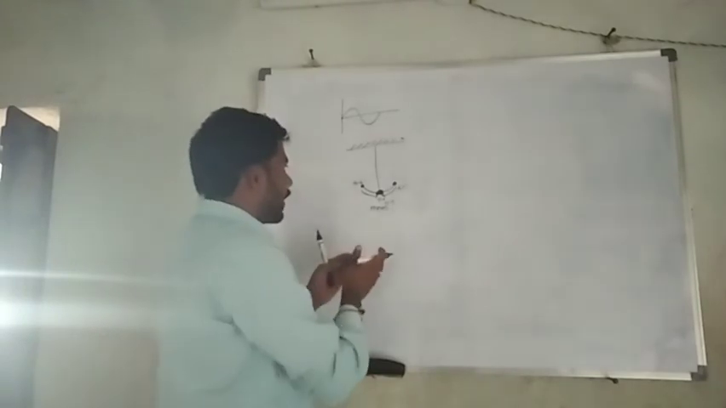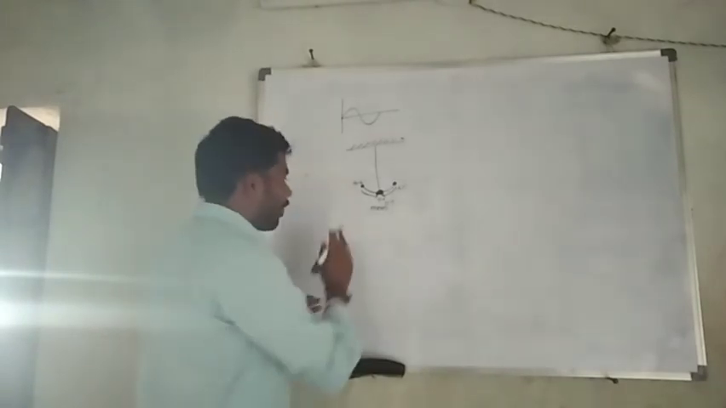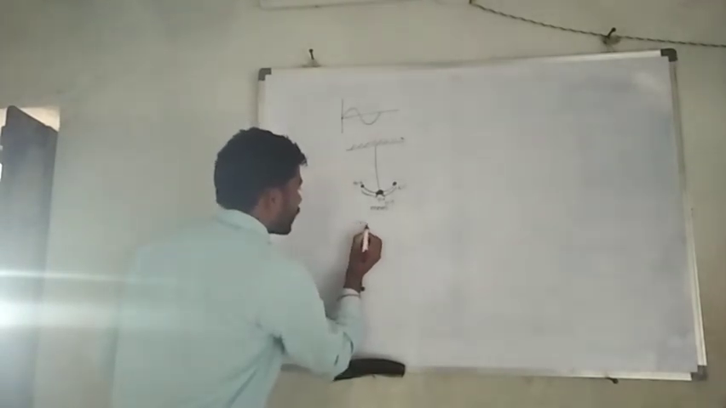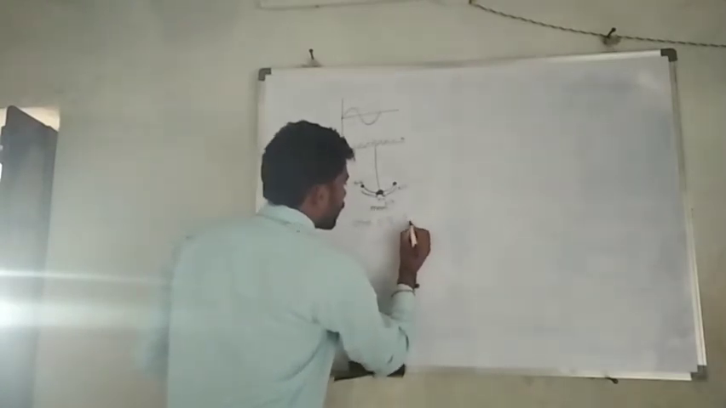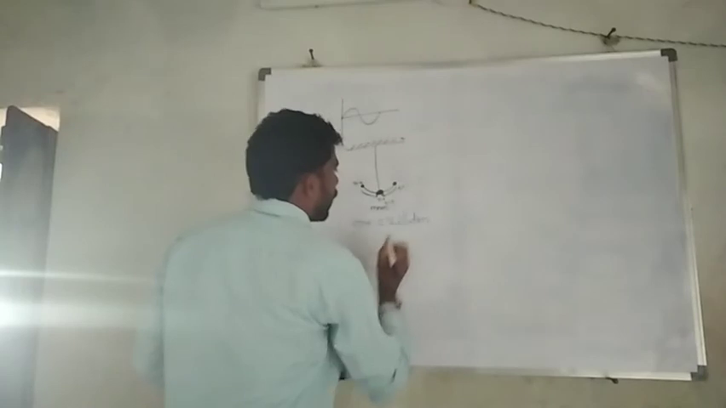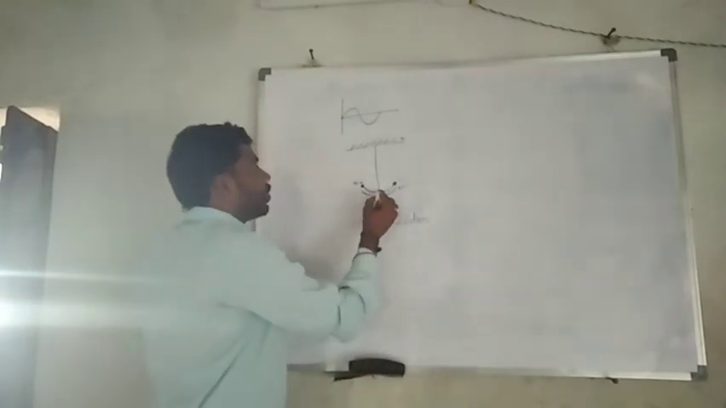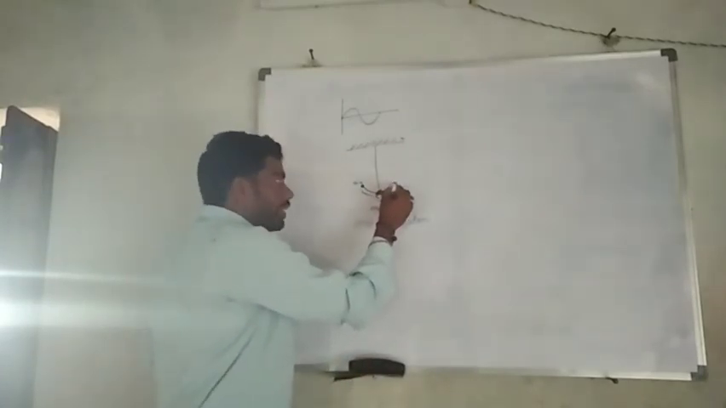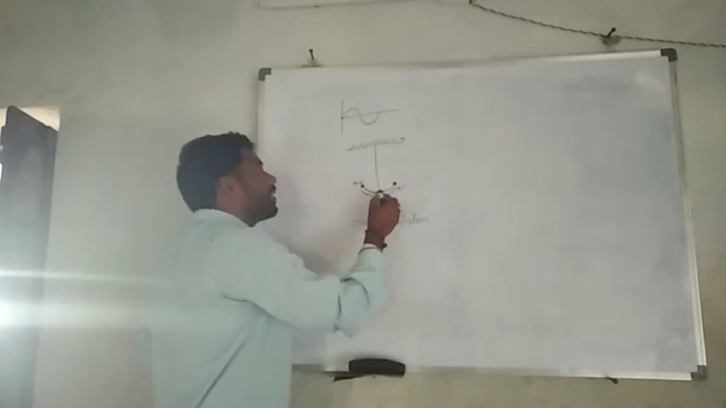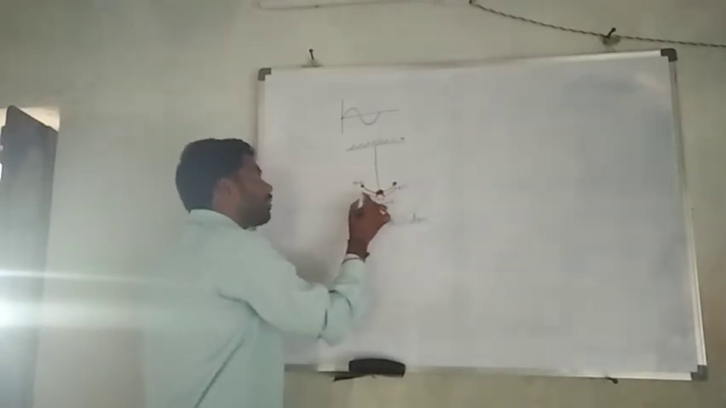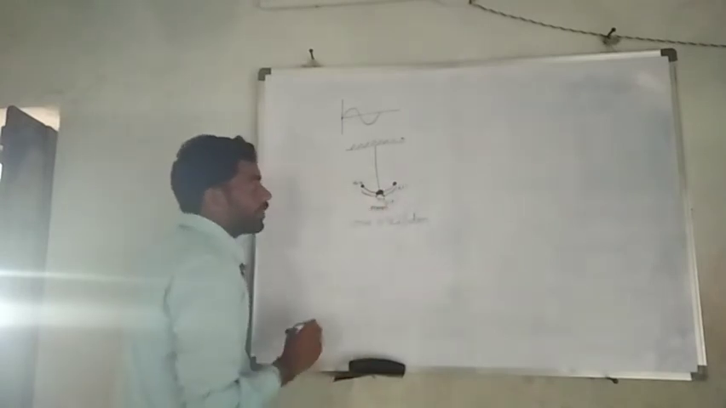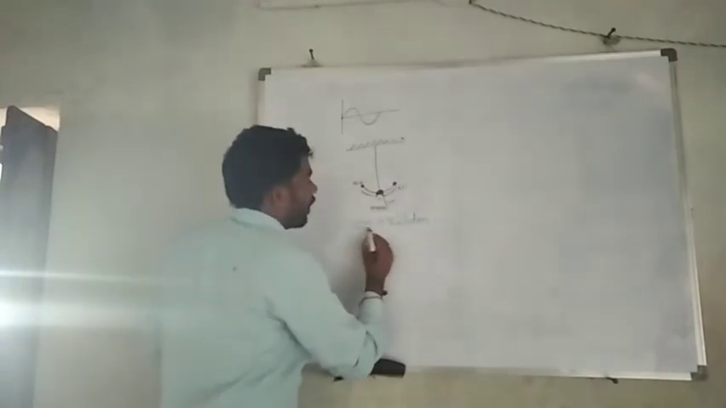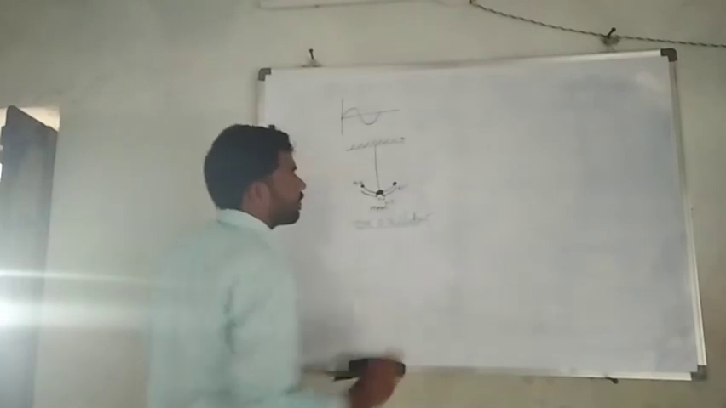Now we can say it is a complete one oscillation. When it goes to its maximum position, then comes to the mean position, then goes to the opposite direction of the mean position, then comes to its mean position, now it has completed one oscillation.